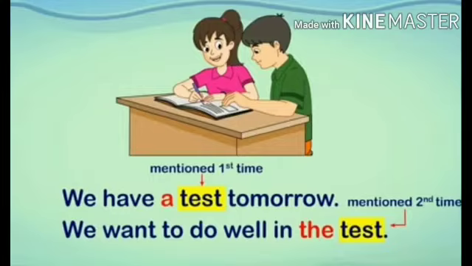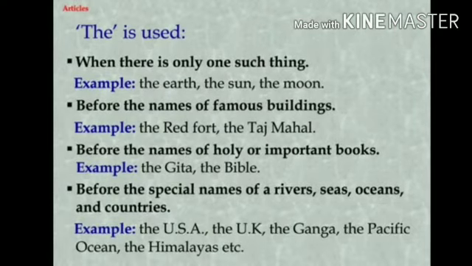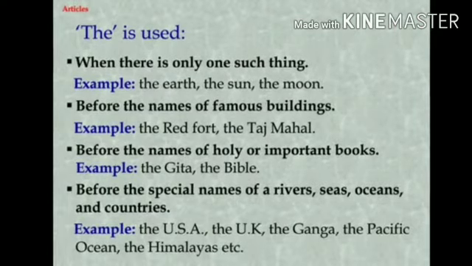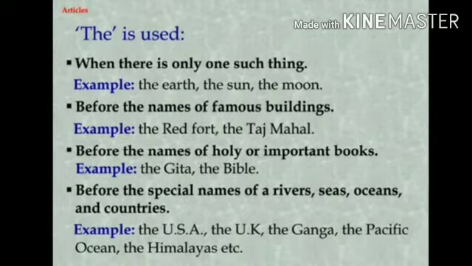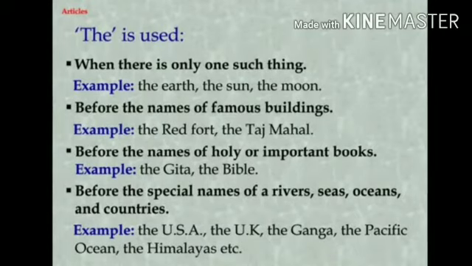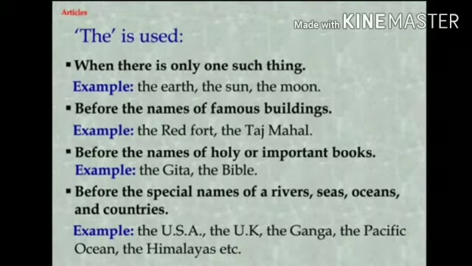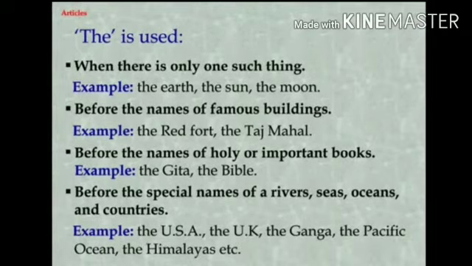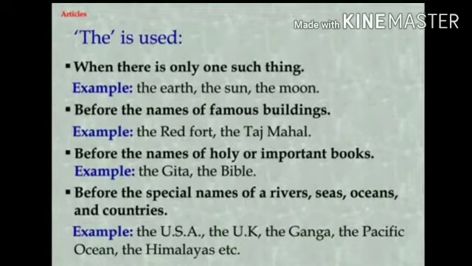When we mention anything for the first time, we use a, and the when second time. The is used when there is only one such thing of its kind. For example, the earth, the sun, the moon. We use the before the names of famous buildings. Example, the Red Fort, the Taj Mahal.